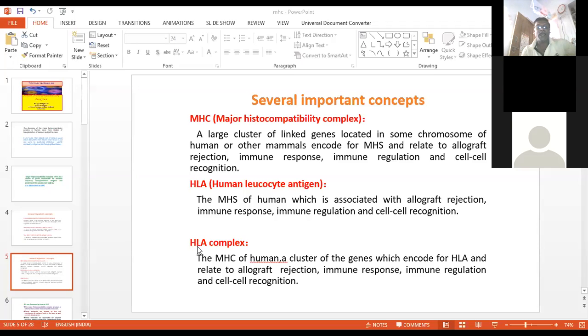And there is the HLA complex: the MHC of humans, a cluster of genes which encode the human leukocyte antigen and are related to allograft rejection, immune response, immune regulation and cell recognition.